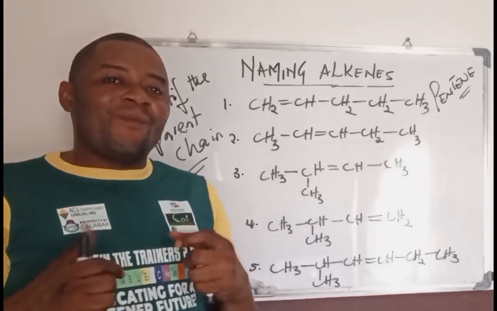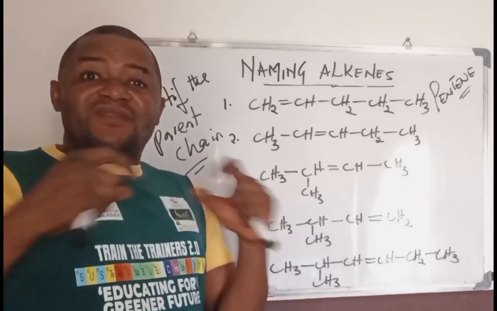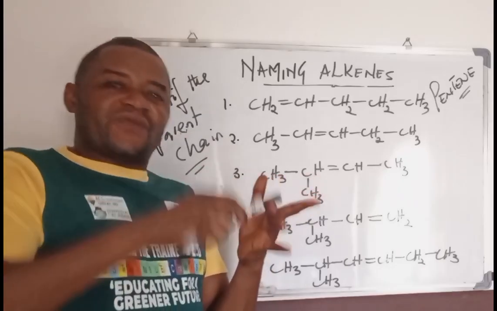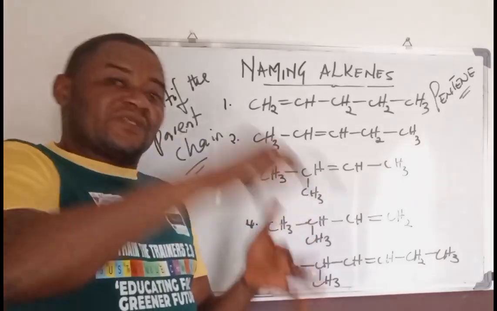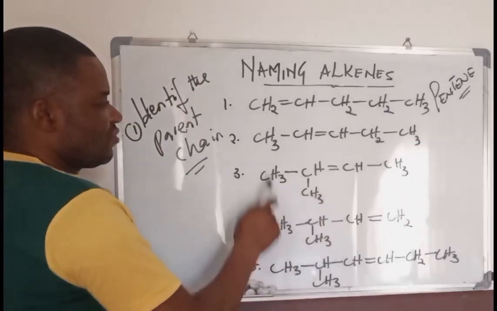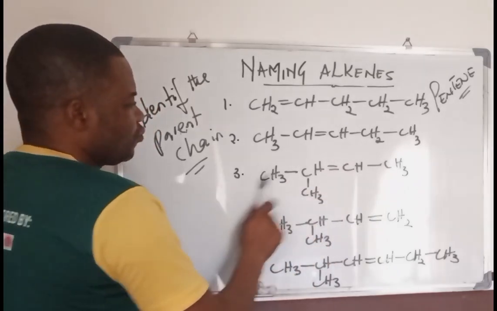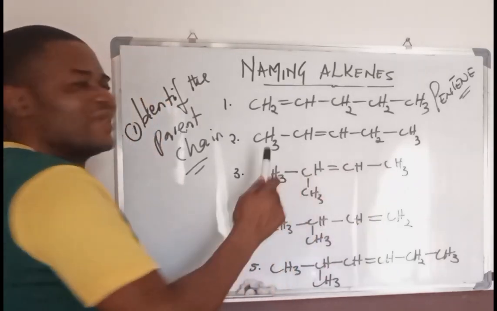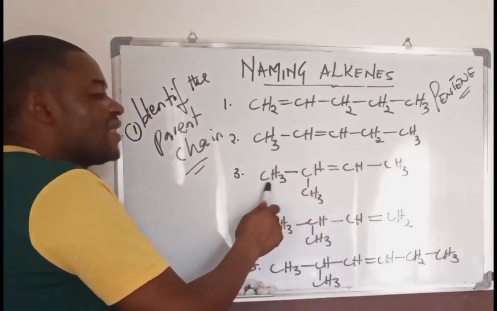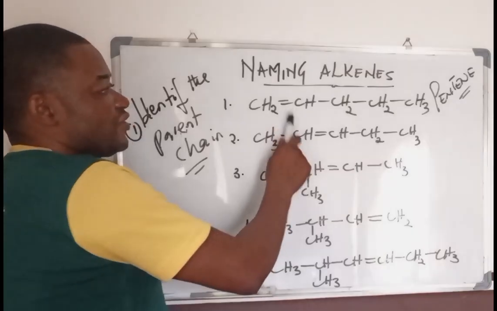In a situation where you have the double bond equidistant between the carbon atoms, that is to say you have 1, 2, 3 carbon atoms, double bond, 1, 2, 3 carbon atoms, like you are seeing in this kind of situation. How do you begin to name this? Because as it is, the double bond is not closer to any one end, so you cannot use the convention I've just mentioned.